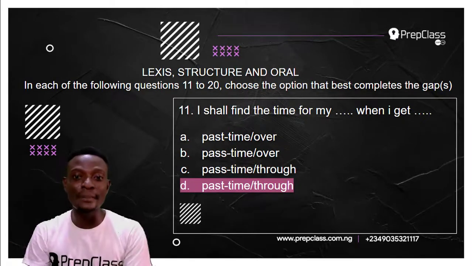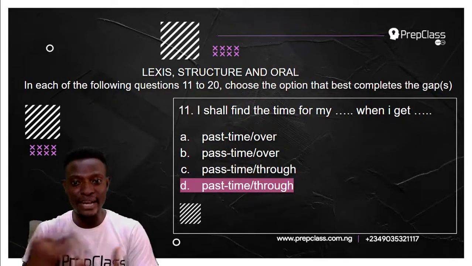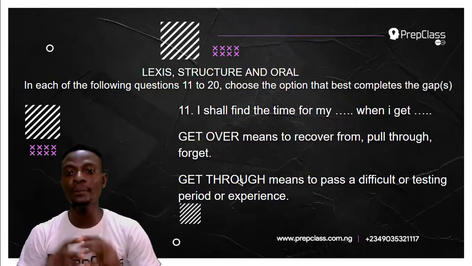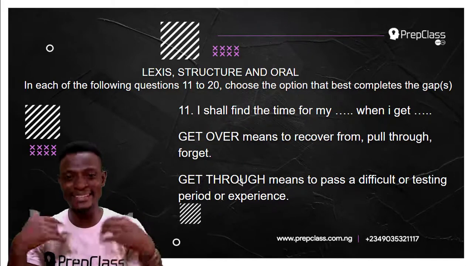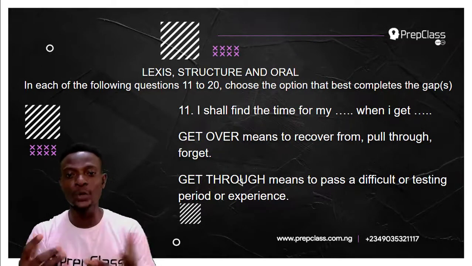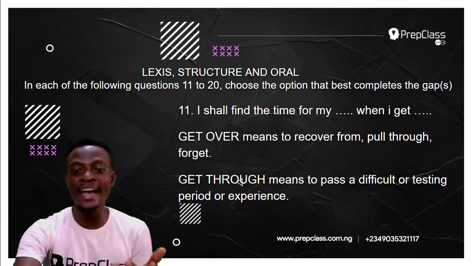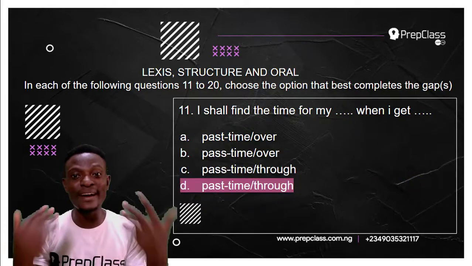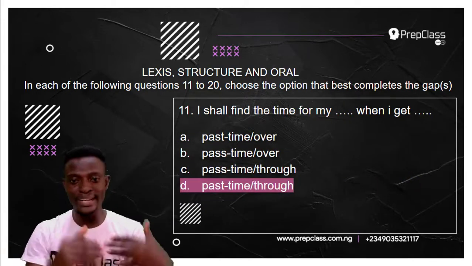Remember, pastime means something you do regularly for relaxation. Get through means to pass a difficult or testing period or experience. So, I shall find the time for my pastime when I get through.